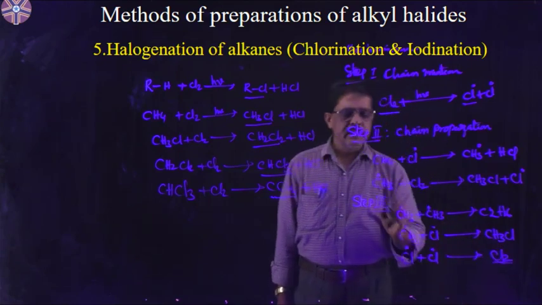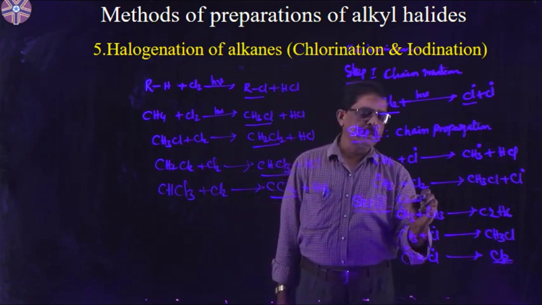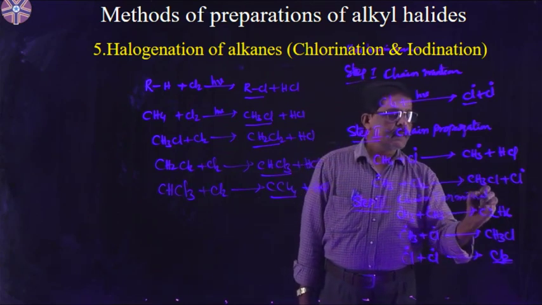This last step is the chain termination step.